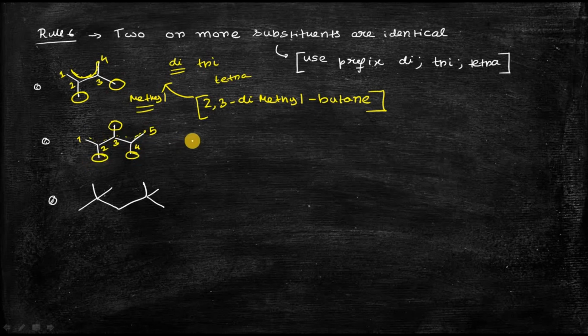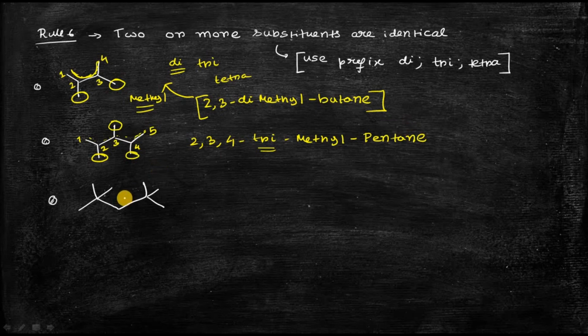So what will you write? You will write 2,3,4-trimethyl, because there are a total of 3 identical substituents, so the word tri. There are 5 carbon atoms in the main parent chain, so pentane. The name of this compound is 2,3,4-trimethylpentane.